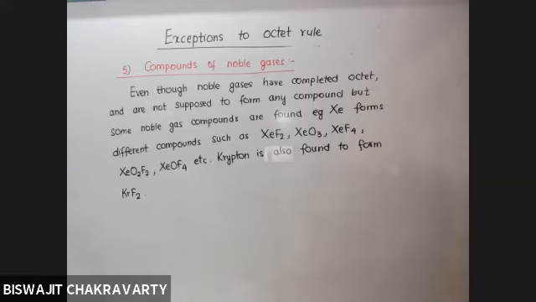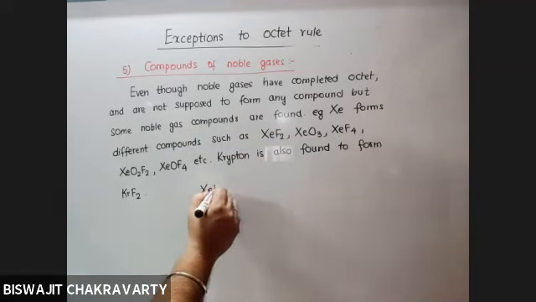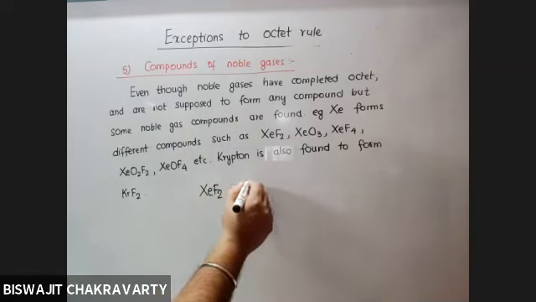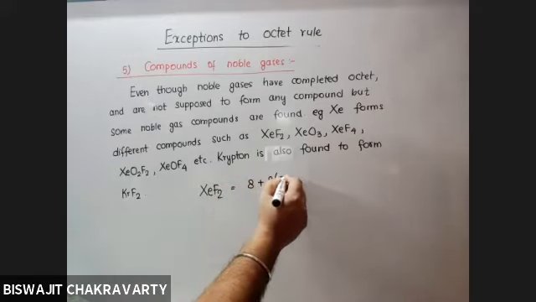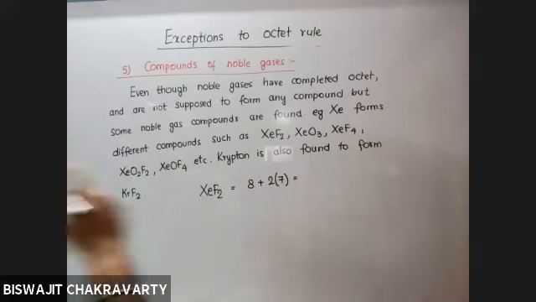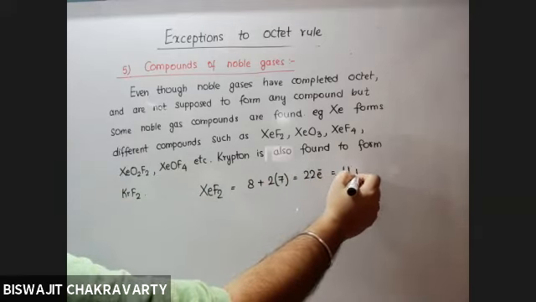Suppose we take one example, xenon difluoride. Xenon has 8 electrons, fluorine has 7 electrons each. So 22 electrons makes 11 pairs.